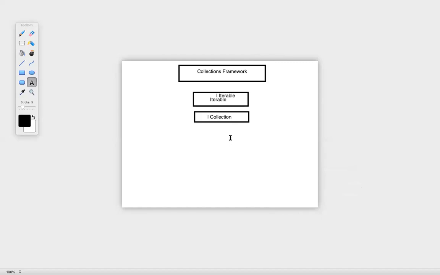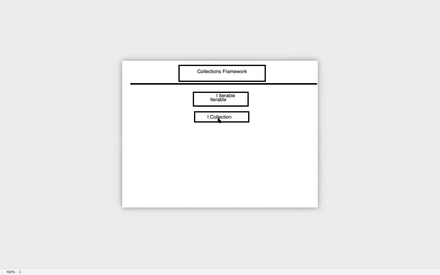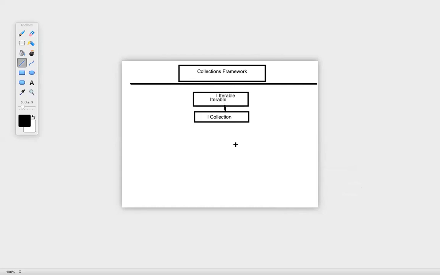We have nothing to do with anything above this, just forget it. We are starting from here, below this. So within Iterable, we have an interface called Collection. This particular Collection interface is extending the Iterable interface.